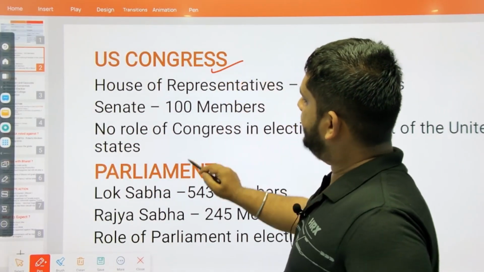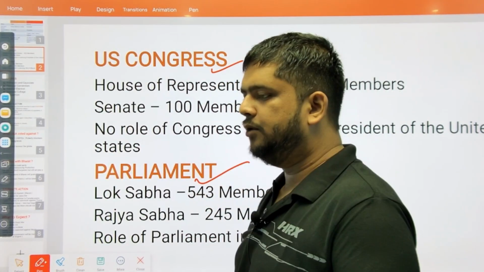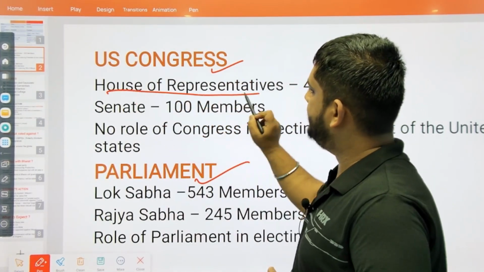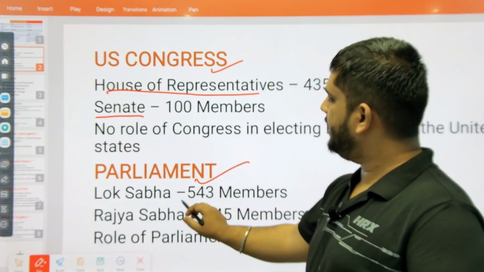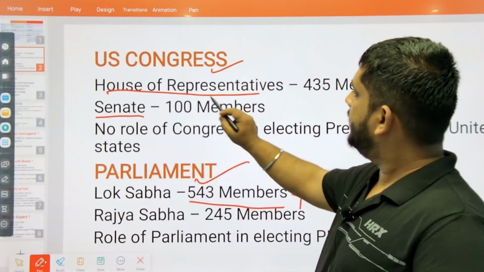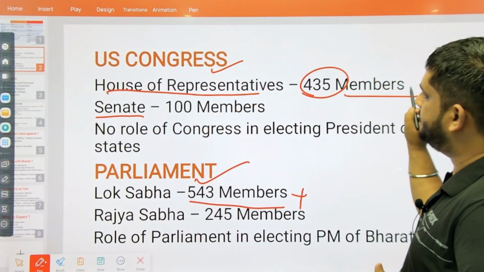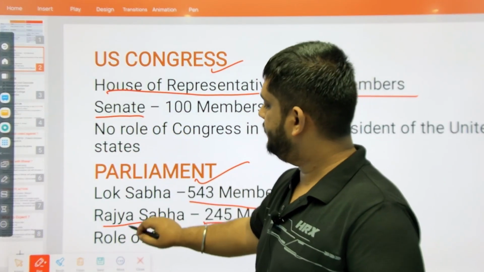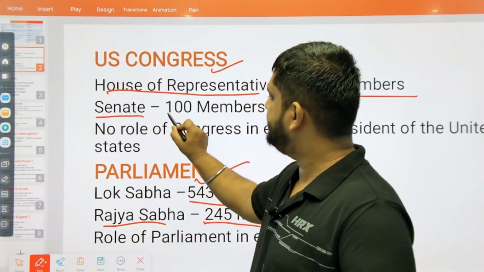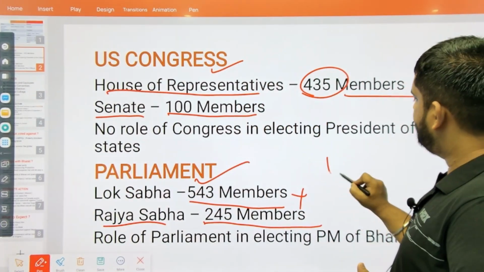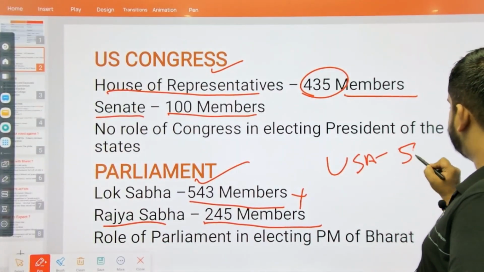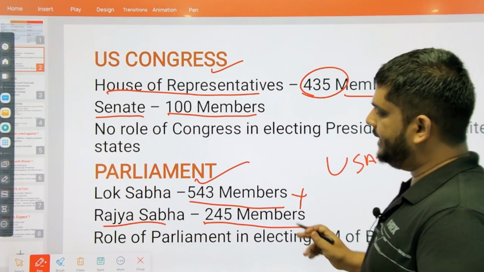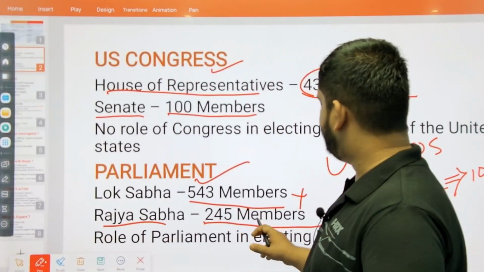The Congress of US is equivalent to the Parliament. Like in Parliament, we have Lok Sabha and Rajya Sabha, in case of US Congress, it has the House of Representatives and the Senate. In Lok Sabha, we have 543 members. In the House of Representatives, there are 435 members. Rajya Sabha is equivalent to the Senate, and in the Senate there are 100 members. The United States of America has 50 states, and from each state, 2 Senators come. The total number is 100 Senators. Whereas in case of Rajya Sabha, it's 245 members.